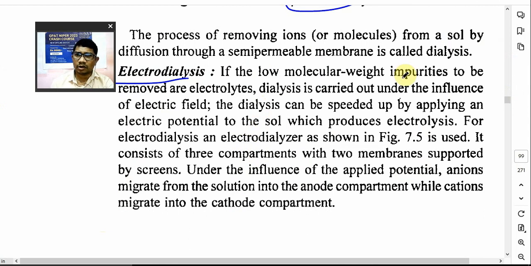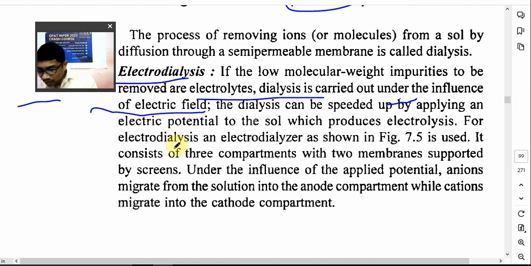If low molecular weight impurities are there, they can be removed by electrodialysis, which is carried out under the influence of an electric field. So it is helpful to remove salt impurities.